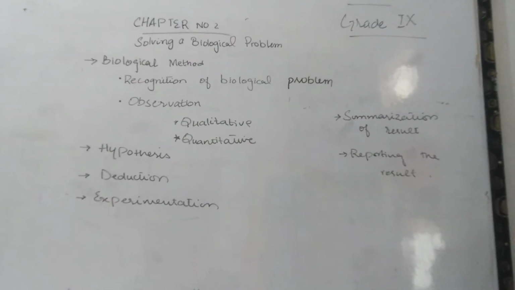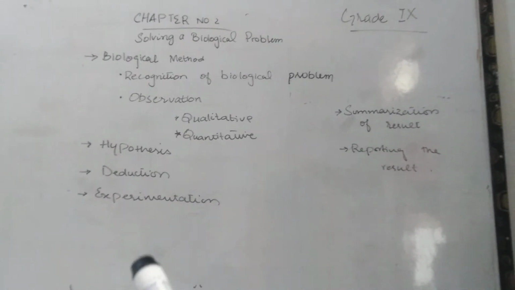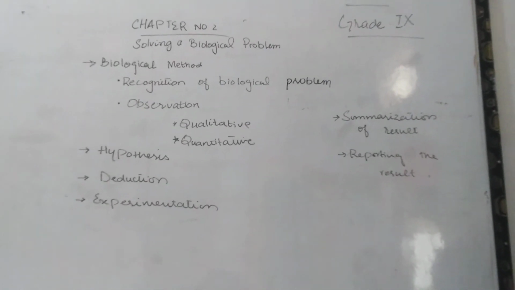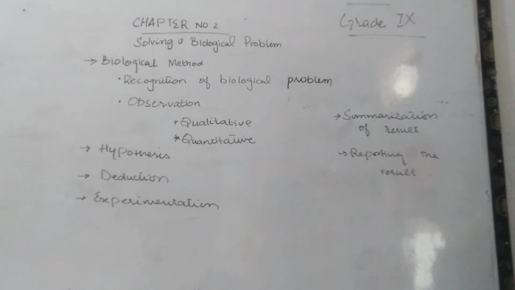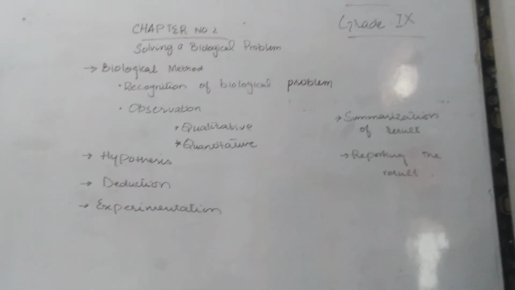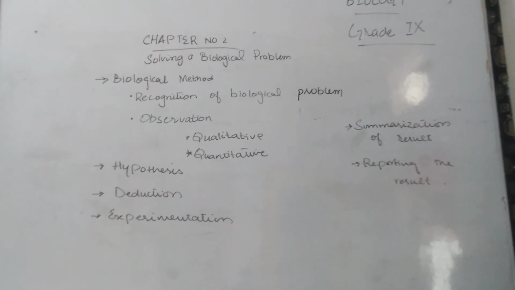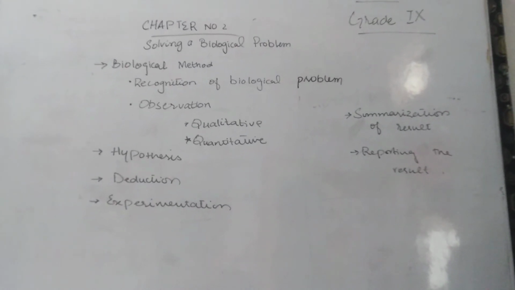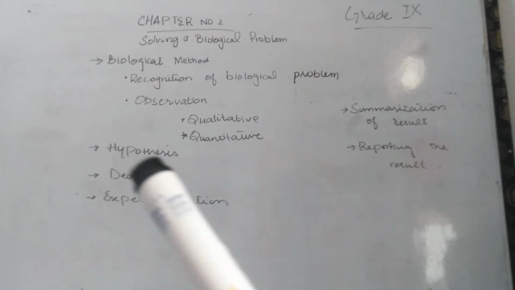If the hypothesis stands true, then it will go for further testing, further deduction and then experimentation. The point is, the hypothesis might be true. It must be a general statement. The proper definition of hypothesis is: the tentative explanation of observation is called a hypothesis. It means this statement has the ability to change. When the testing goes on, it must have the ability to change.